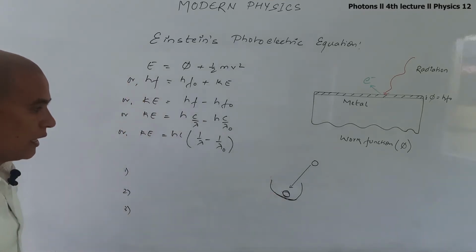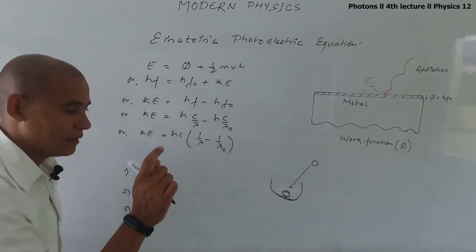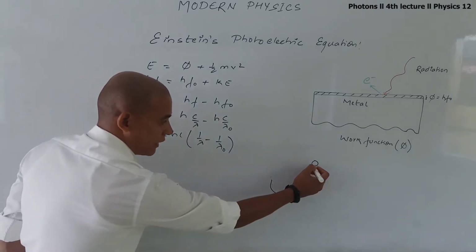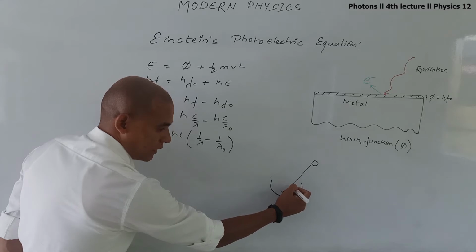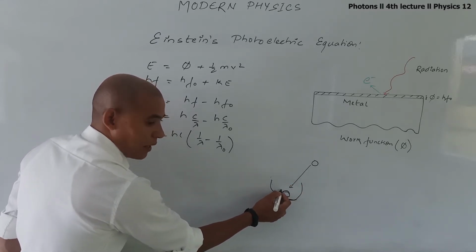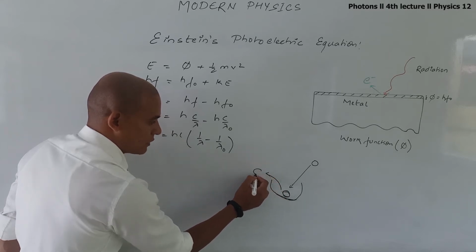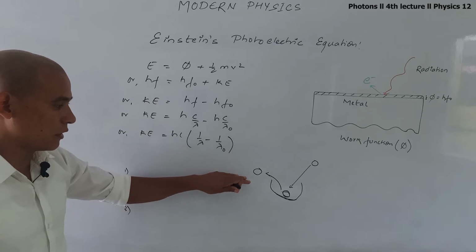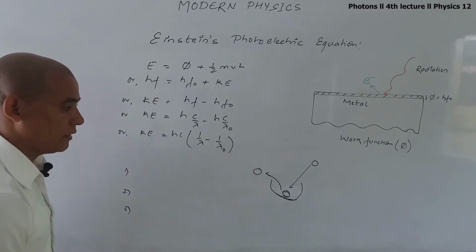In the second condition, if I now increase the energy of this marble, what happens? When I hit this marble in the second condition with a little more energy, the marble which is present in the hole will just come out from the hole to the ground or to the surface. This is the second condition.